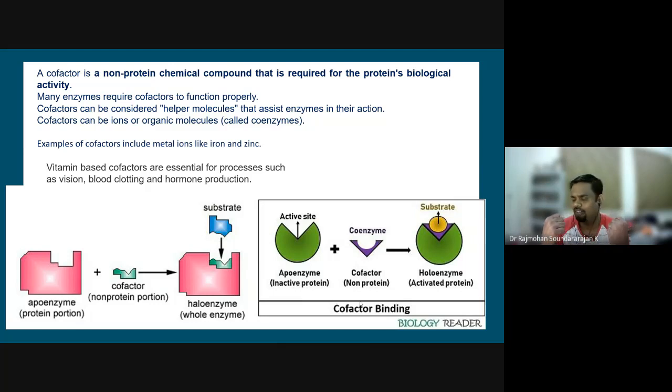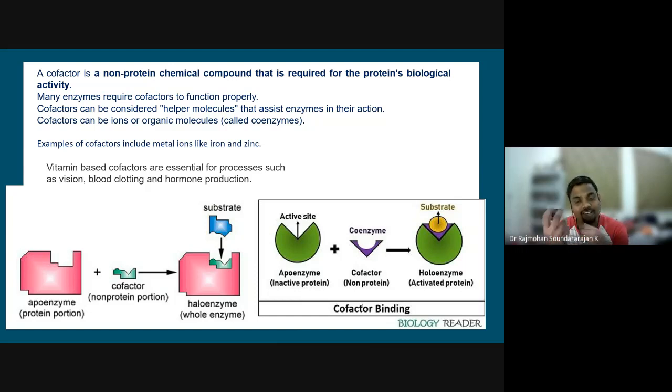When we feel our best friend is present with us, we feel we are complete. We get motivated to do our work, right? In that way these inactive enzymes become active enzymes. These inactive enzymes are called apoenzymes, or the protein portion of the molecule, and with the cofactor it becomes a holoenzyme. So apoenzyme plus cofactor gives you a holoenzyme, which is a whole enzyme that is more active than the apoenzyme.